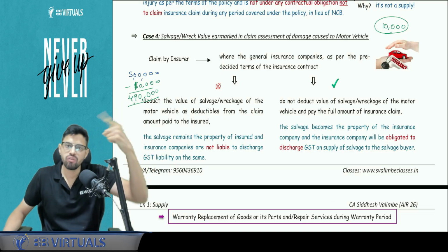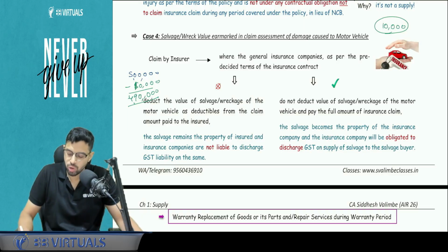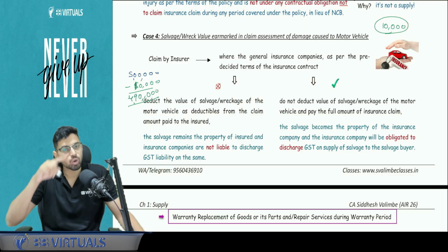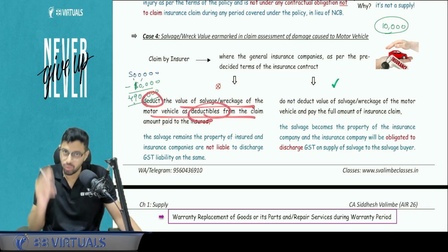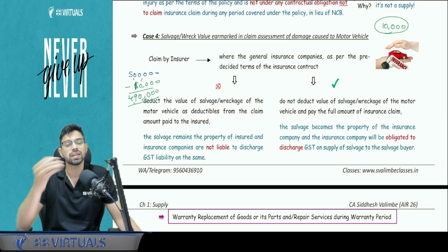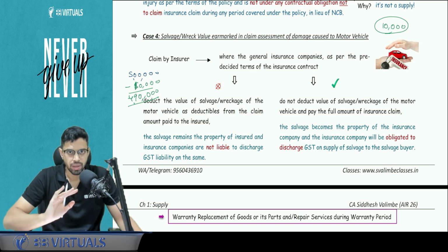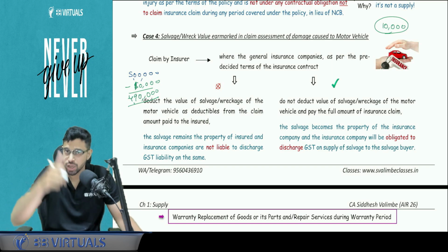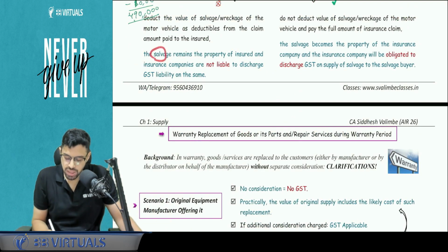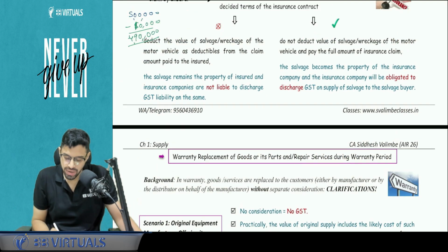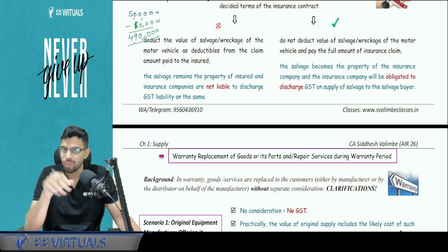So out of the total, we will deduct 10,000 because the 10,000 you are going to realize by selling it on your own. So if that general insurance company deducts the value of breakage from the motor vehicle as deductible from that claim amount, it means that I'm going to sell it on my own. Will there be any GST implication in the hands of that general insurance company? Answer is no. The salvage remains the property of the insured because it deducted. It is not buying it from me.